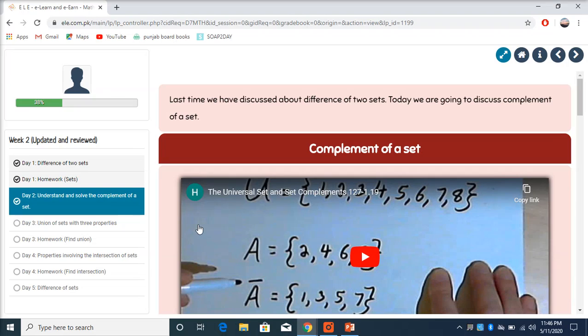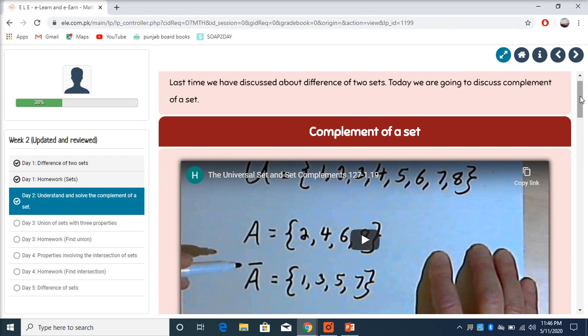Our next lesson is for mathematics. Day 2. Understand and solve the complement of a set. Last time we have discussed about difference of 2 sets. Today we are going to discuss complement of a set. So today our topic will be complement of a set.